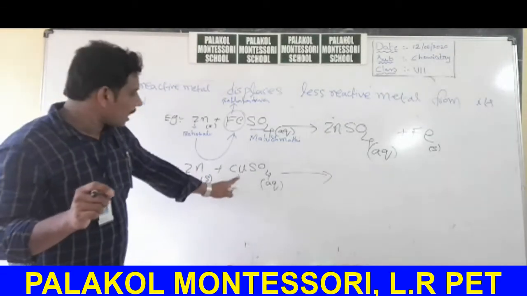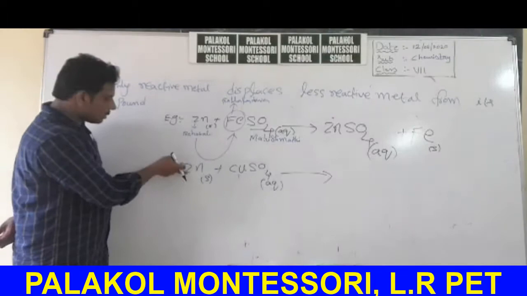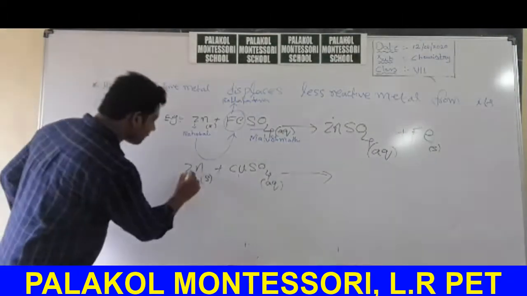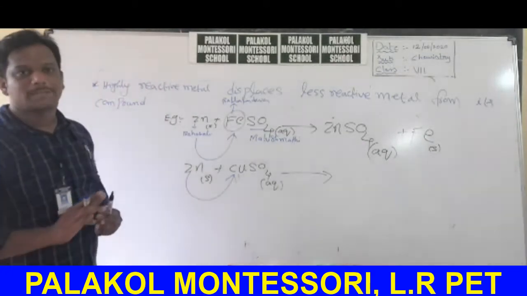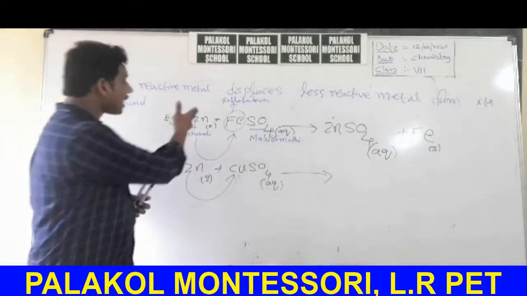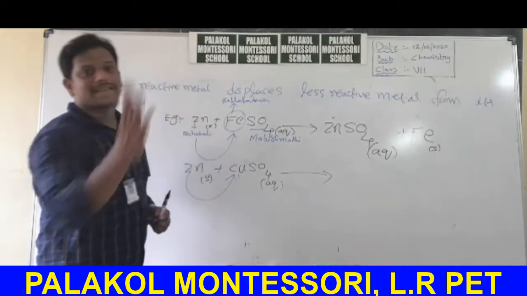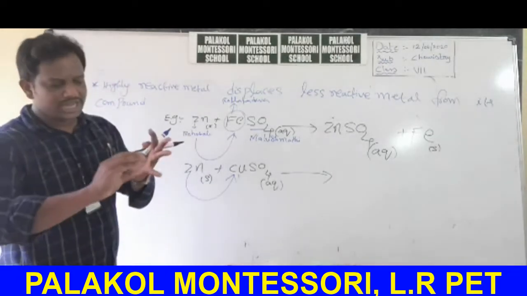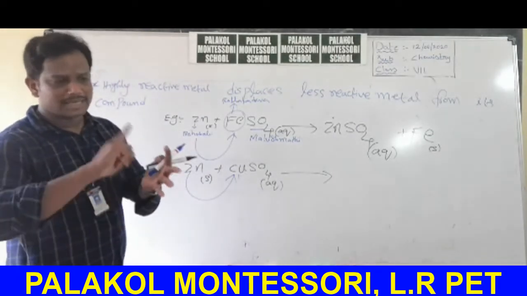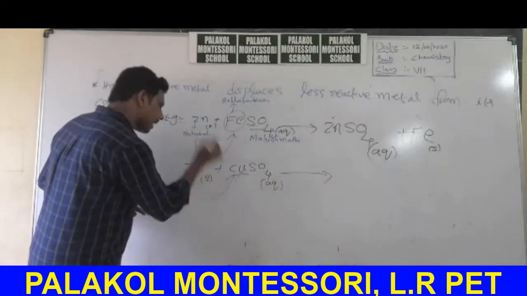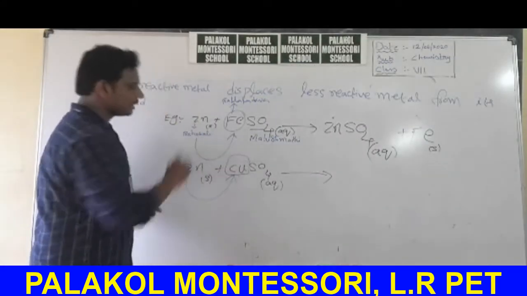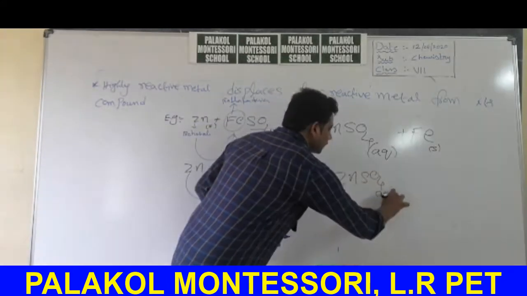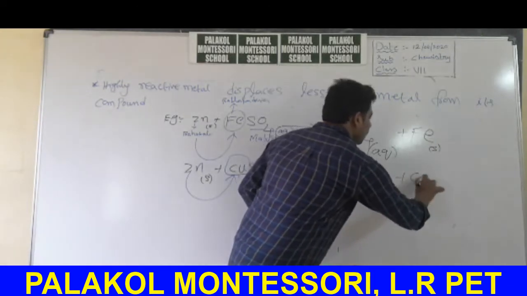When zinc reacts with copper sulfate, we know already the code name of zinc is Bahubali. Can Bahubali displace Kattappa from Mahishmati? Easily. Because when compared with zinc, copper is very less reactive. Zinc is highly reactive. Zinc can displace iron. Zinc can displace copper. So easily zinc displaces copper and takes its position in the Mahishmati. So, zinc sulfate aqueous plus copper.